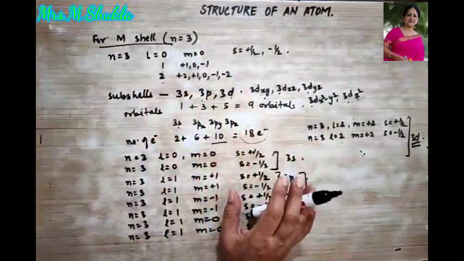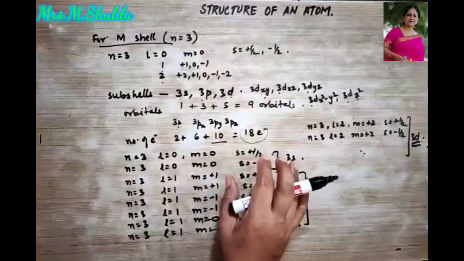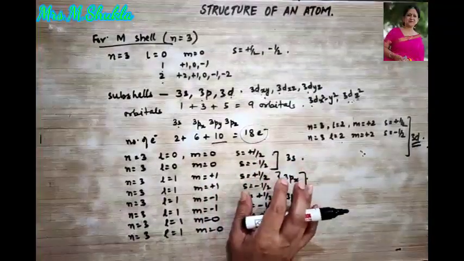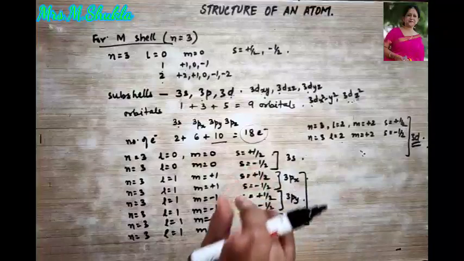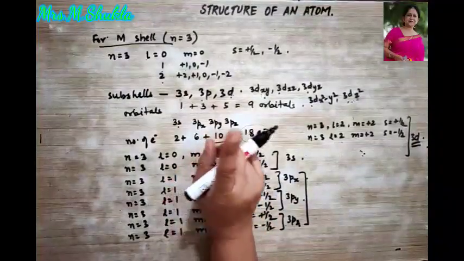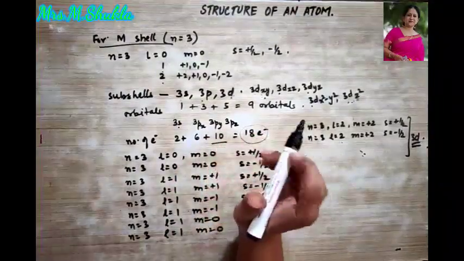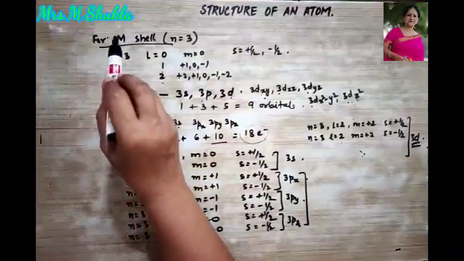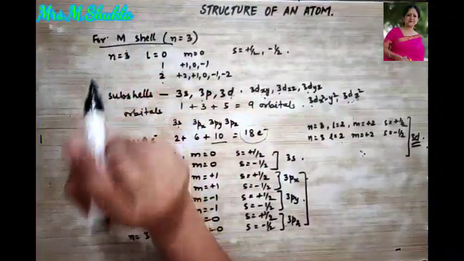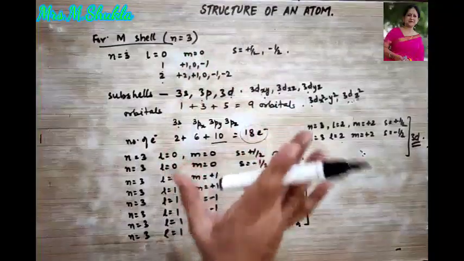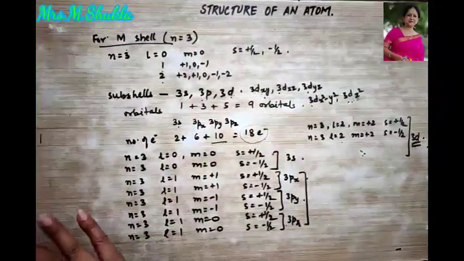I hope you have understood how to fill the electrons in the different orbitals. Okay, so now for you, calculate the electron capacity of the N shell. I did K, L, M. Now you have to do it for N shell and see if you are able to do it like this.